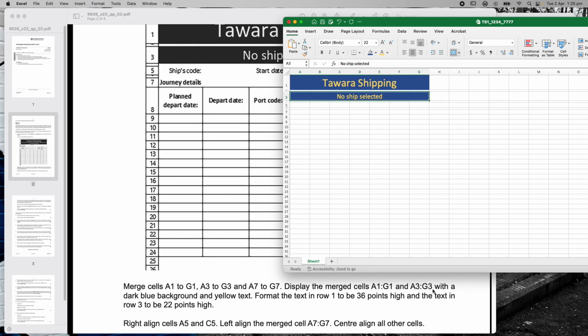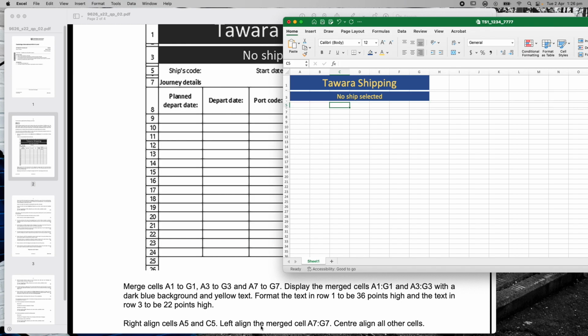Display the merged text A1, A3 with the dark blue background, yellow. Format the text in row 1 to 36 points high, in row 3 to 22 points high. I've done everything there. I could tick them off, could highlight them. I've done that. Right align cells A5 and C5. So A5, it says right align, so I'm going to right align that. And then it says C5, so I'm going to go to C5 and right align that. So I've right aligned both of those.